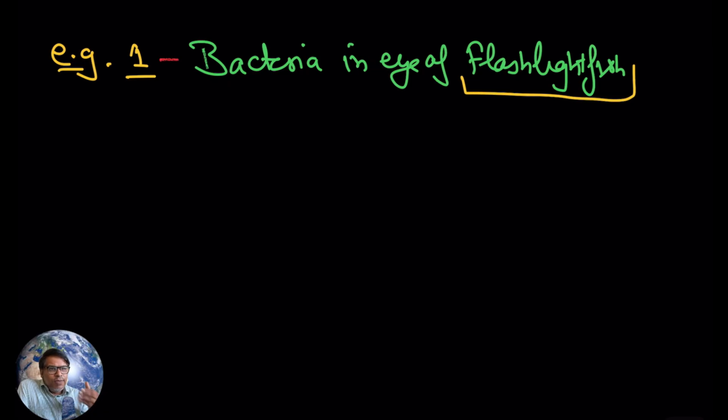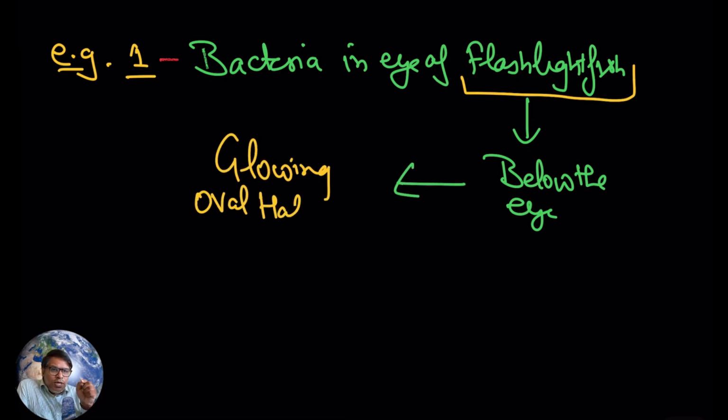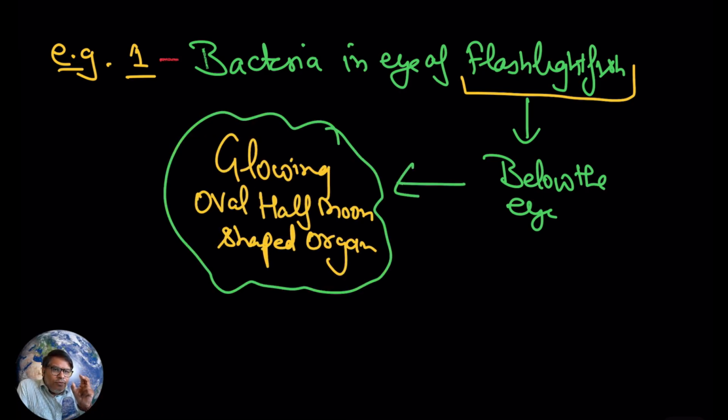Try to see here. In the flashlight fish, below the eye you are going to see an oval half moon shaped organ.